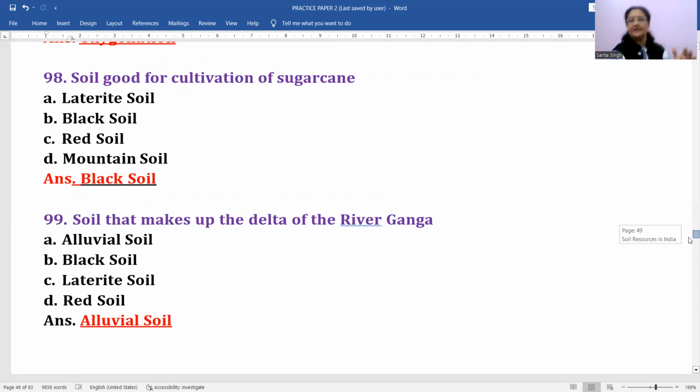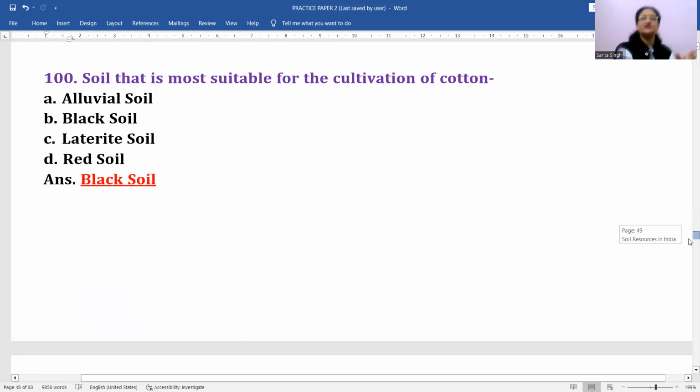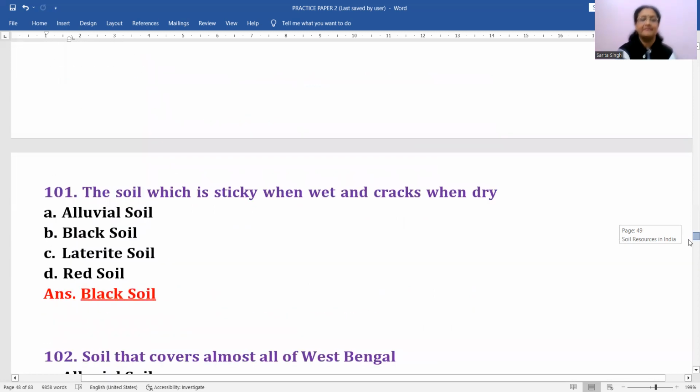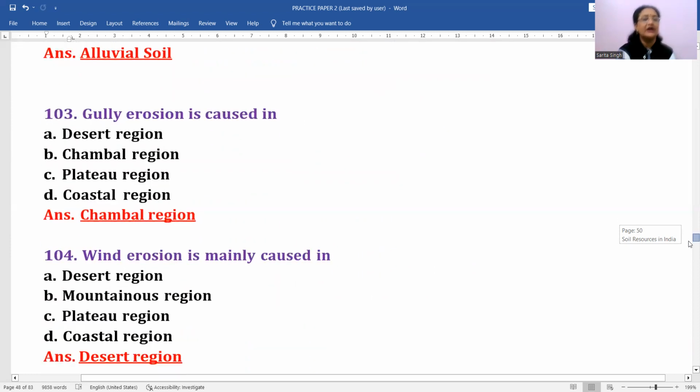कोई भी डेल्टा, राइट, कोई भी रिवर्स के डेल्टाज अगर होंगे वहां पर द फर्स्ट choice can be alluvial soil, right? So because alluvial deposition is there in the deltas, that is why this is the correct option. Soil that is most suitable for cultivation of cotton, black soil. This we have done in the earlier part. So because of that only it has got the name black cotton soil. Okay, at least in India we are getting this soil best suited for the cultivation of cotton. Okay, next question. The soil which is sticky when wet and cracks when dry, that is black soil. Soil that covers almost all of West Bengal, alluvial soil.